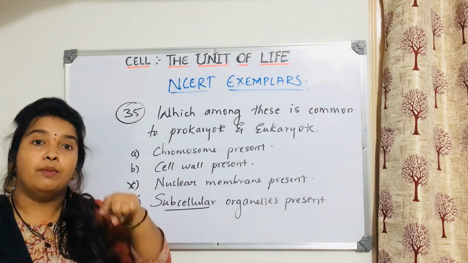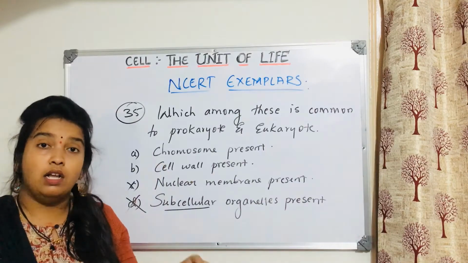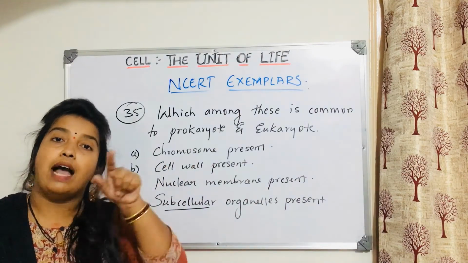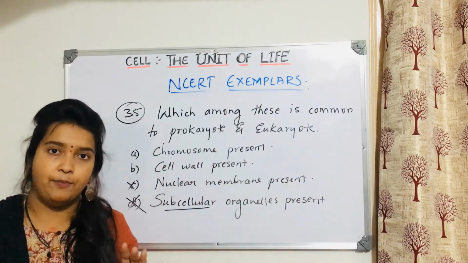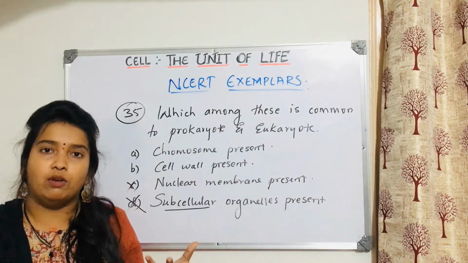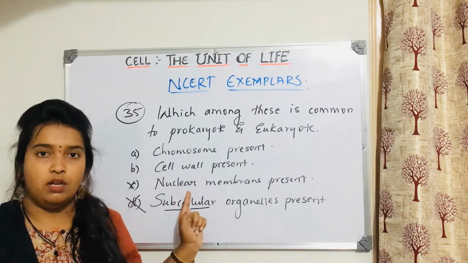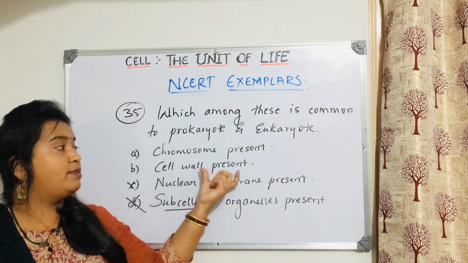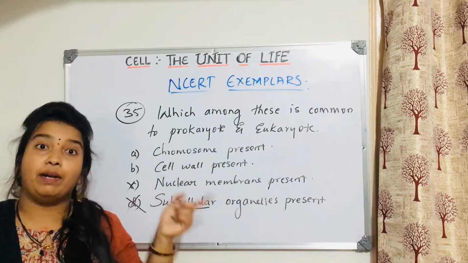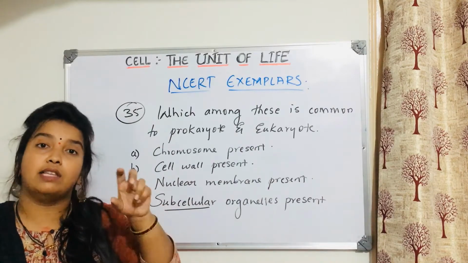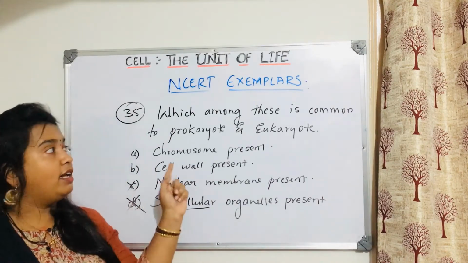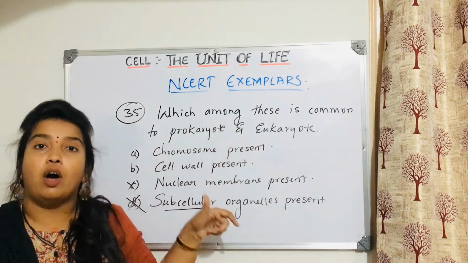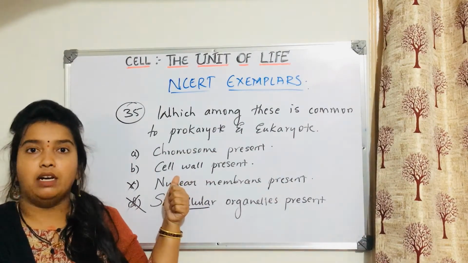Because they think prokaryotes have cell wall, whereas in eukaryotes, animals don't have cell wall, no animal cell. So students will get into conclusion that yes, cell wall is the answer. So cell wall is present, okay? Cell wall is present in both. Okay, but in animal cells, cell wall is not present. So they think among this is which is common. So this cannot be the answer.